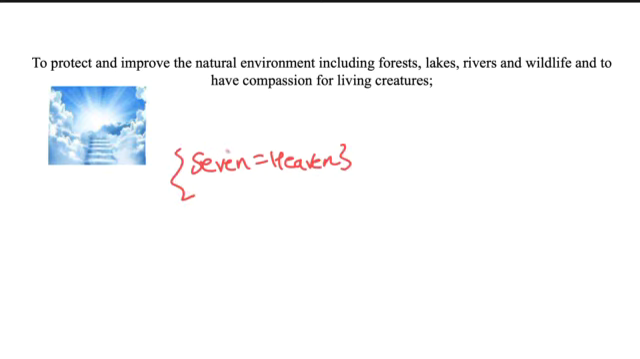The 7th fundamental duty is to protect and improve the natural environment, including the forests, lakes, rivers, wildlife, and to have compassion for the living creatures. So imagine that you have died and there is a long queue in front of heaven, and those who have tortured the wildlife in any way are not allowed entry into heaven. So that is how you can mug this story up in your mind.